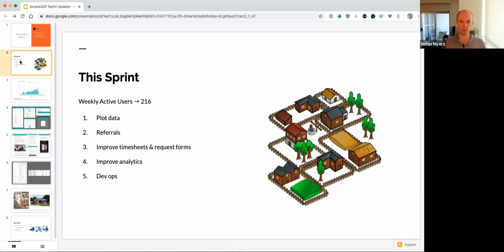Our goals for this sprint, high level, we wanted to hit weekly active users of 216. And then we had five product areas that we wanted to address. One, we wanted to incorporate plot data of residents. We wanted to build a referral flow, improve the timesheets and request forms, improve the analytics in the application, and improve the DevOps of how we create the products.